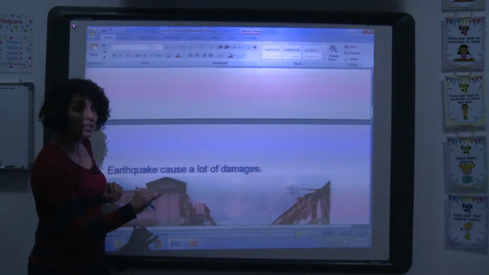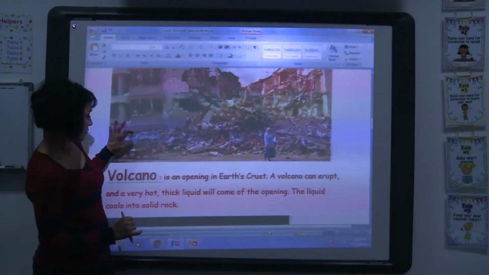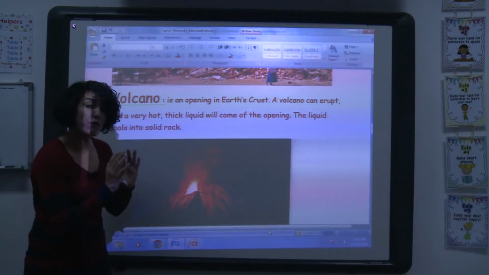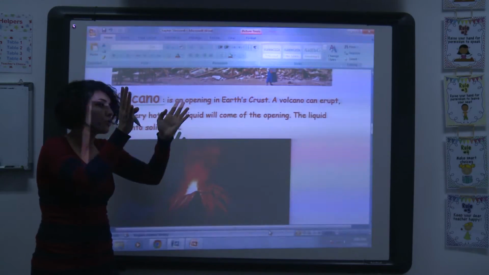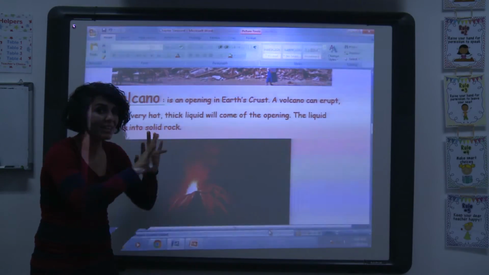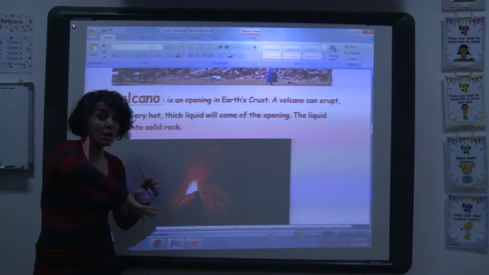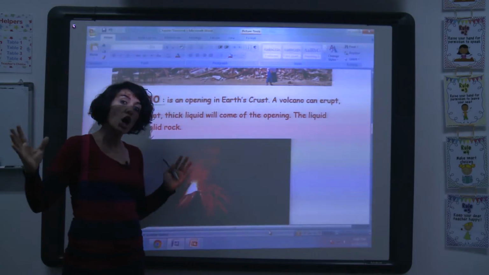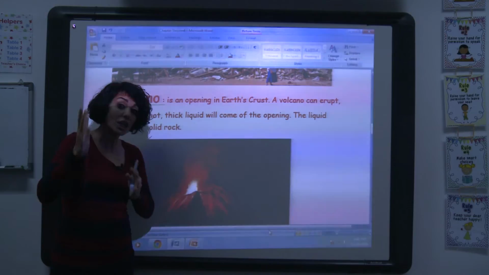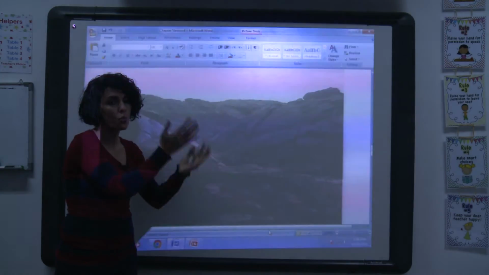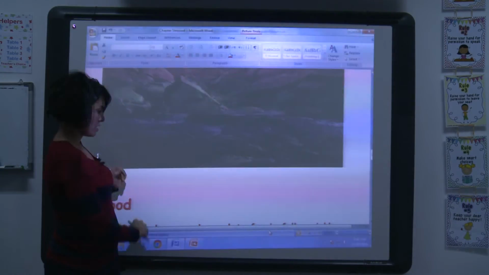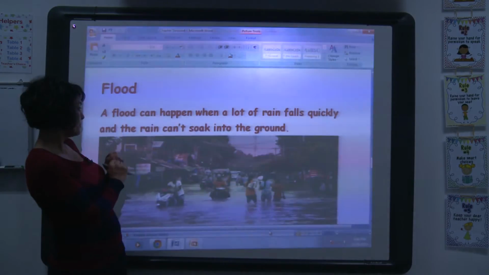Now the other one is volcano. A volcano is an opening in the Earth's crust. What comes out of the opening? A very hot liquid. This hot liquid, after it cools down, becomes rocks. These are the rocks.